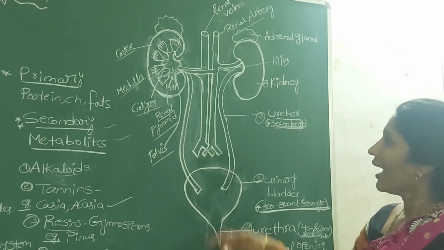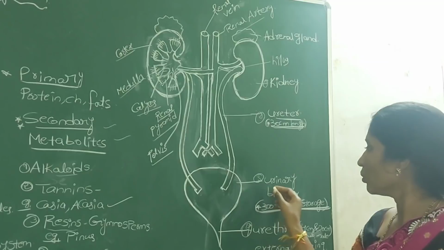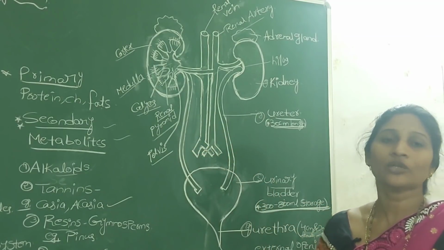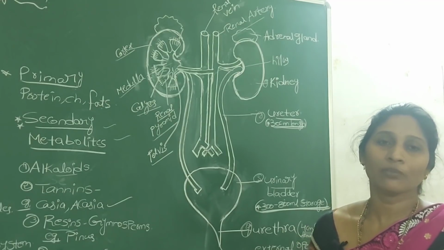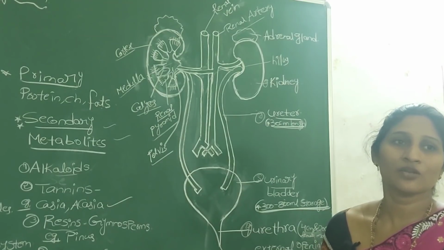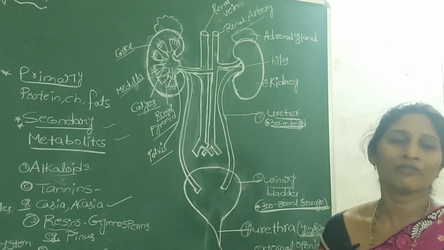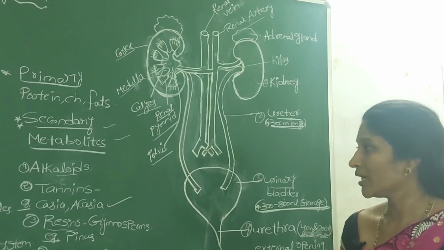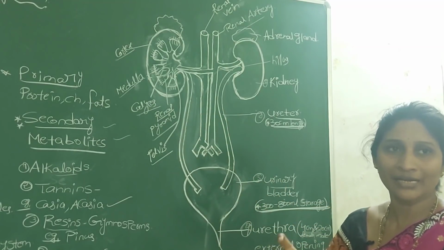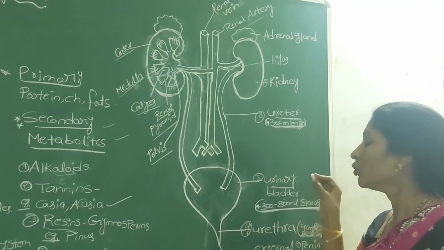The urine from the kidney enters the next structure, the urinary bladder, through the ureters, and in the ureters the urine passes by peristaltic movement, which we already discussed in the first lesson, nutrition, where food passes in the esophagus by wave-like peristaltic movements. In the same way, in the ureters also the urine passes by peristaltic movements, and from the ureters the urine enters the urinary bladder.